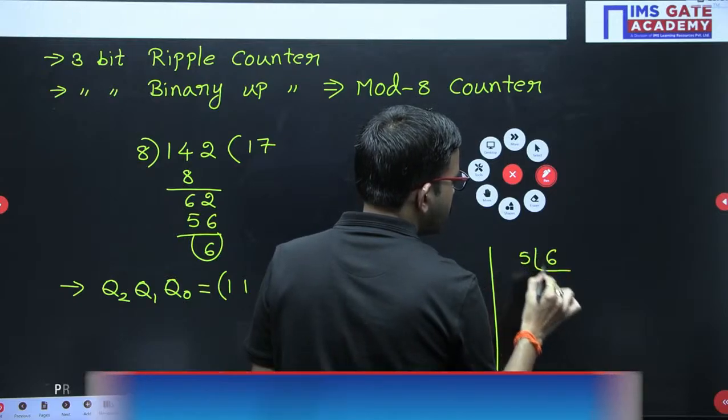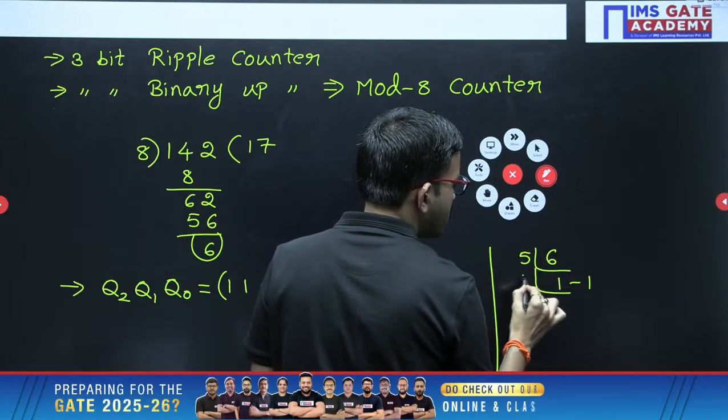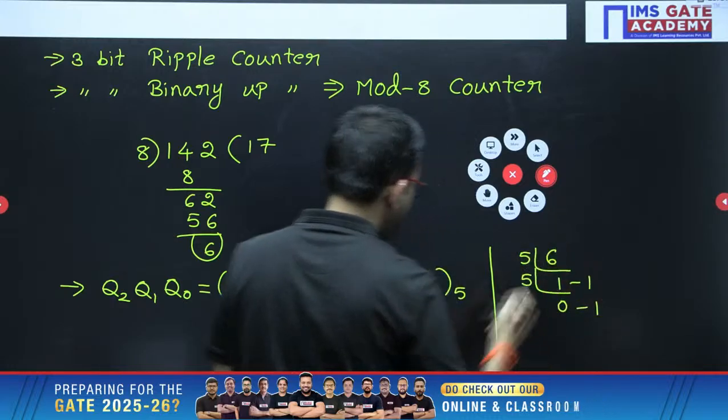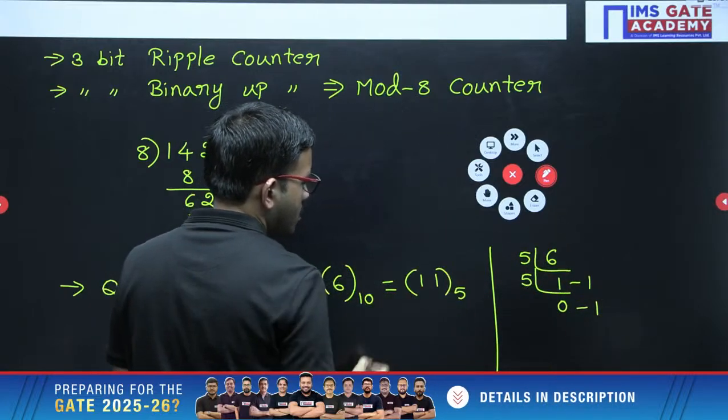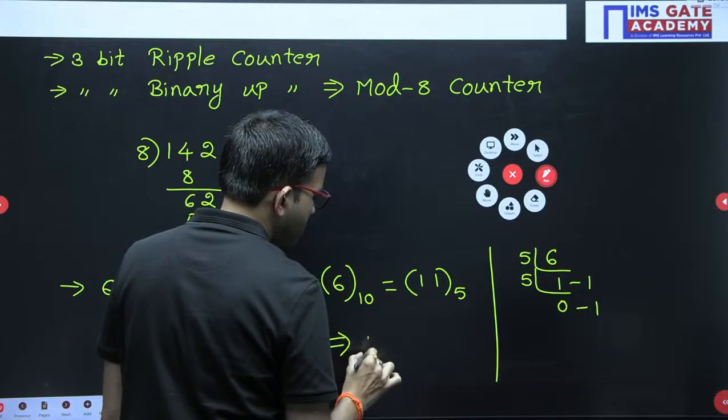5 ones are 5, remainder is 1. 5 zeros are 0, remainder is 1. So that means you are getting 1 1. That's all. So in this case the p value is nothing but 1 1.